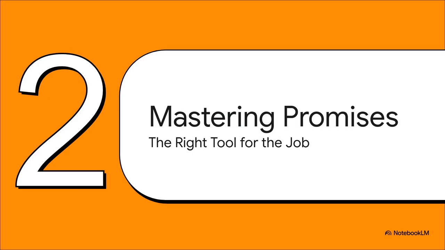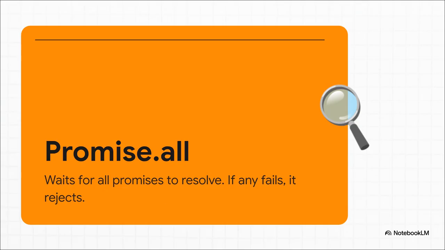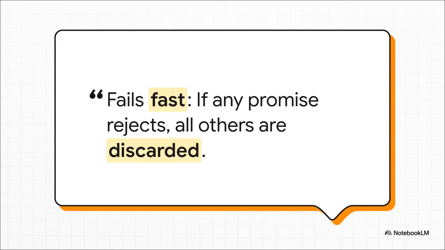All right, now for the solutions. We're going to start with the tools that are already built right into JavaScript, the ones designed to help you handle a bunch of promises all at once. Because really, it's all about knowing which tool to grab for the job at hand. Let's talk about Promise.all. Just think of it like this. You're throwing a party, and you can't start until all your friends have arrived. If even one of them can't make it, well, the whole party's off. It's a total all-or-nothing situation. And that's the big thing to remember here. It fails fast. This is great when you need a bunch of data that all depends on each other, but you gotta know the risk. One single promise fails, and the whole thing just stops dead in its tracks.